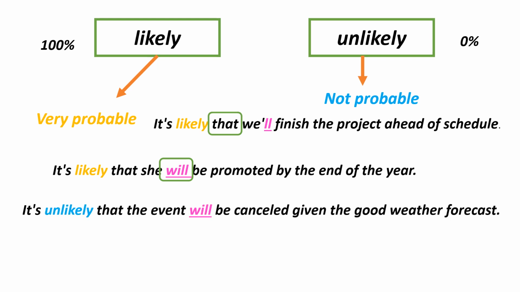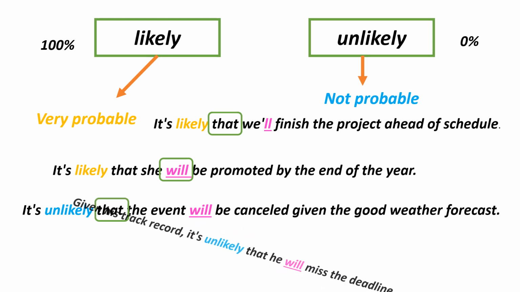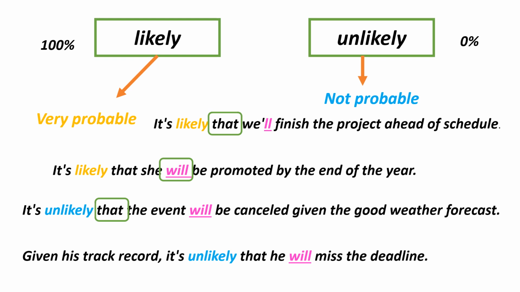And the third one talks about unlikely. It's unlikely that the event will be cancelled given the good weather forecast. And the last one, also with unlikely, is: given his track record, it's unlikely that he will miss the deadline. Okay, here are 2 examples with likely and 2 other examples with unlikely. Let's complete.